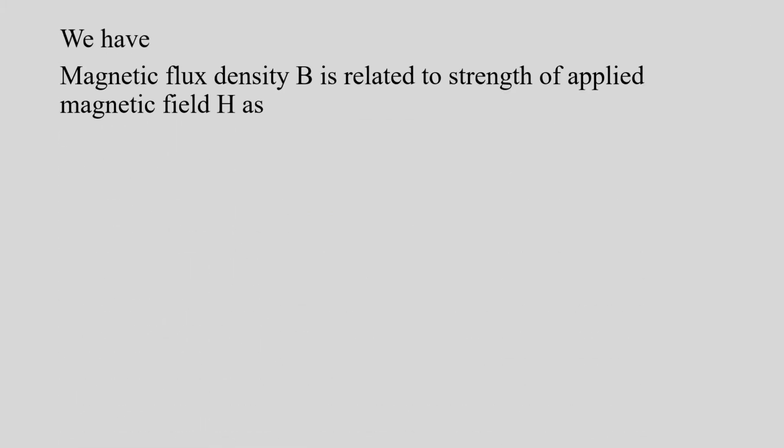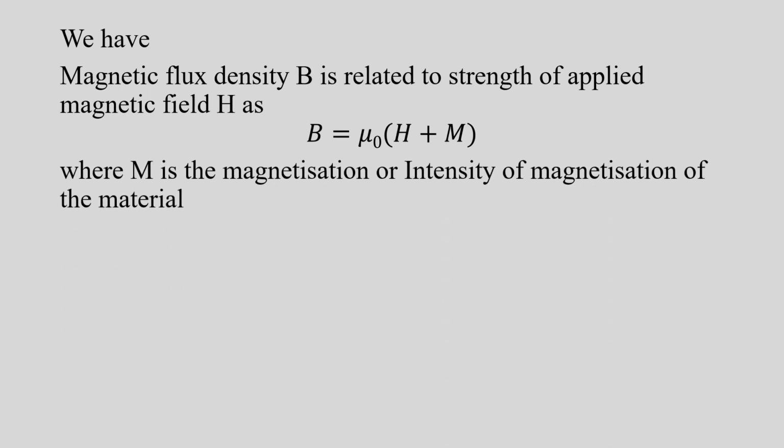Flux density B is related to the strength of the applied magnetic field H by the equation B equals mu 0 into (H plus M), where M is the intensity of magnetization. For a superconductor, we know that flux density inside the material is 0, that is B is equal to 0.